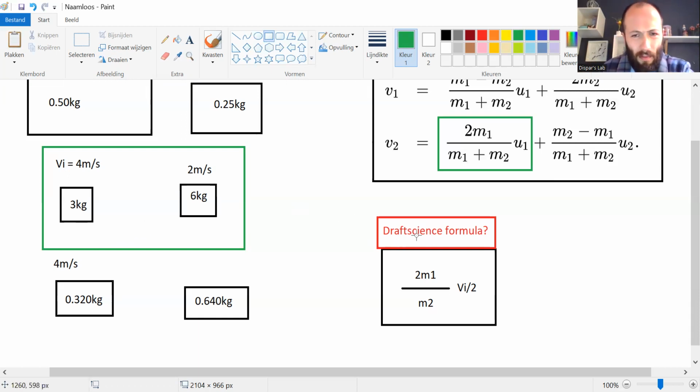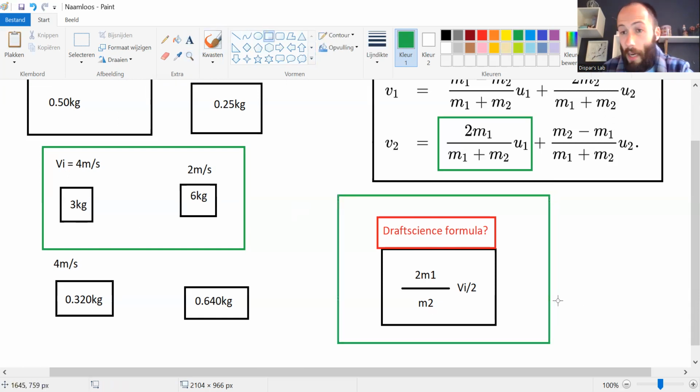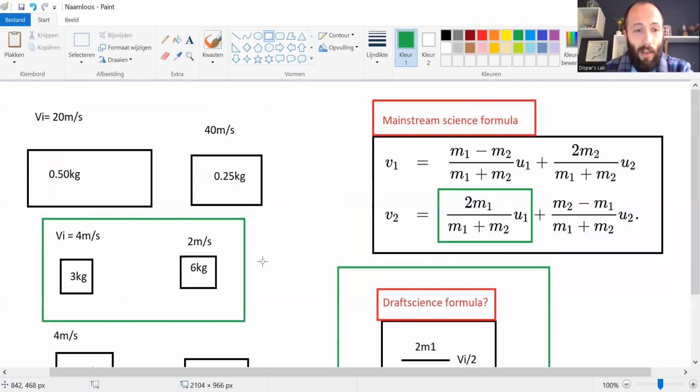So I came up with this one, and I'm just wondering, am I correct? 2 times mass 1 divided by mass 2 times the initial velocity divided by 2. For example, if we have a 0.50, so 500 gram colliding into a 0.25 kilogram, that would be the opposite of a 1 to 2 ratio.